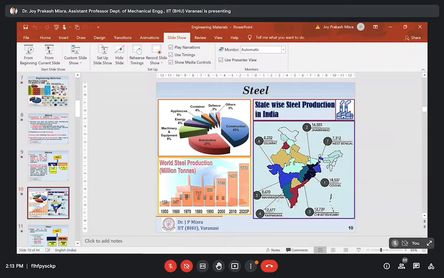A maximum of 6.67% weight percentage of carbon can be accommodated inside the ferrum lattice. So the maximum affinity of iron towards carbon is 6.67%.